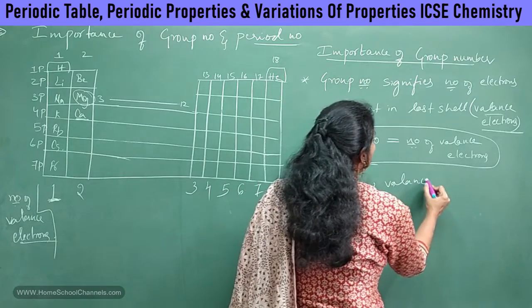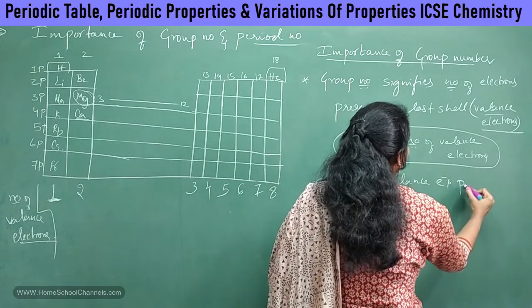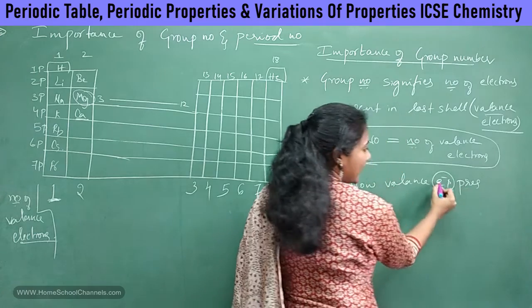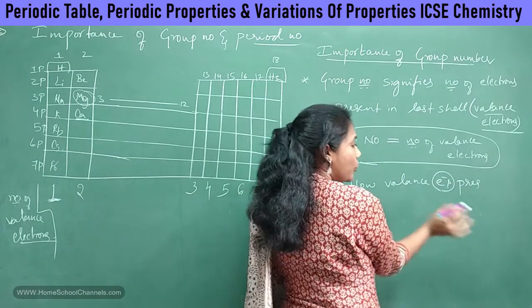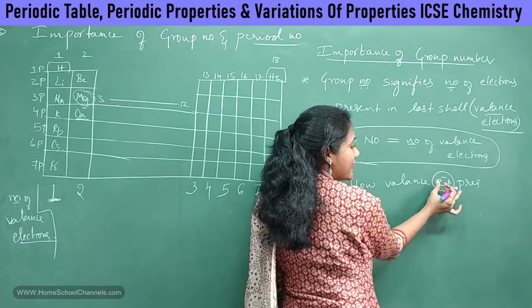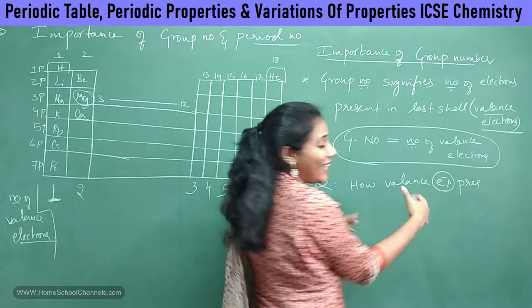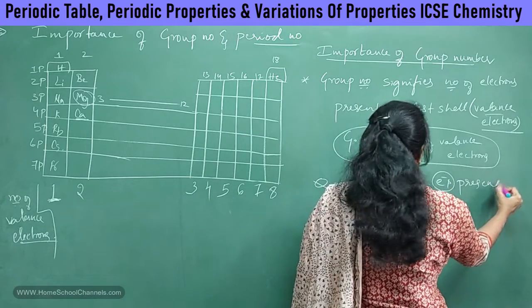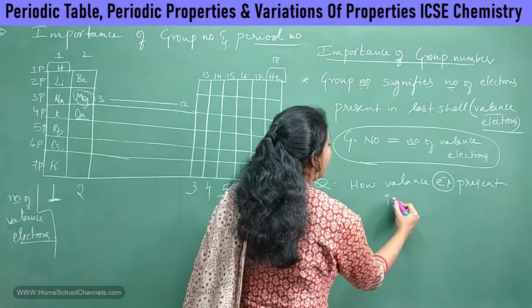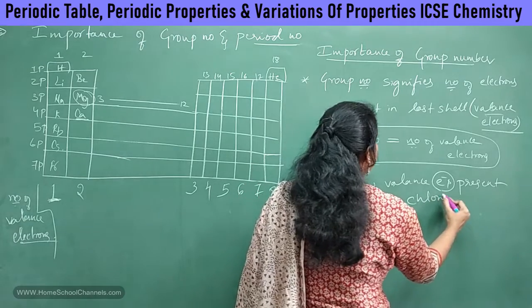So now if I ask a question, how many valence electrons are present, this is a shortcut of writing electron. This is actually a symbol for electron. So don't get confused whenever I write this symbol on the board, it means electron. How many valence electrons are present in chlorine? So what is your answer?